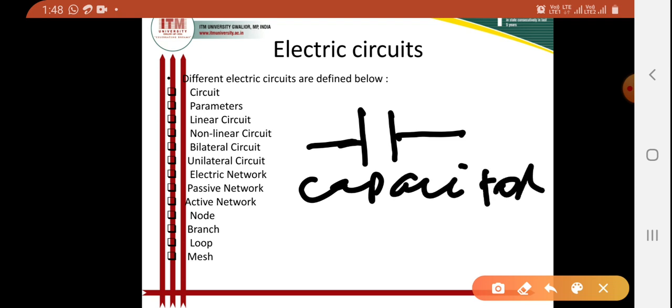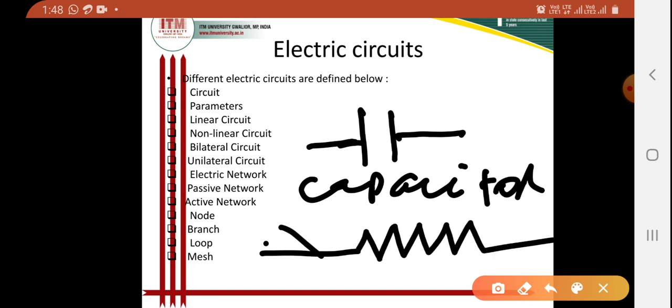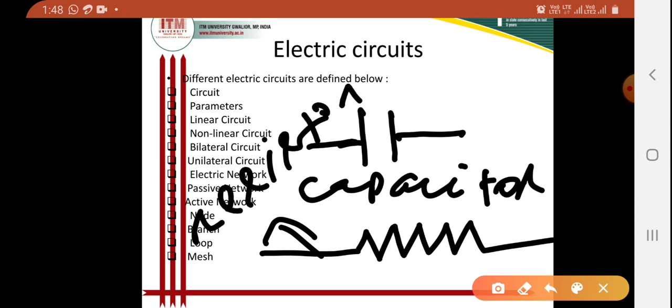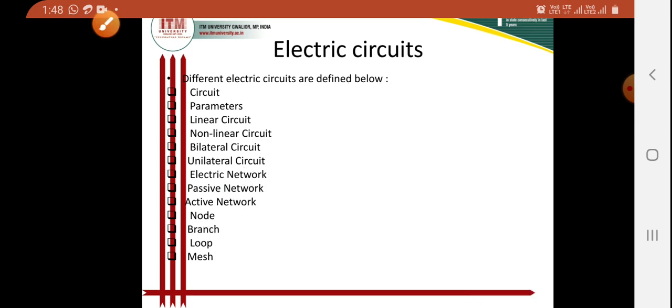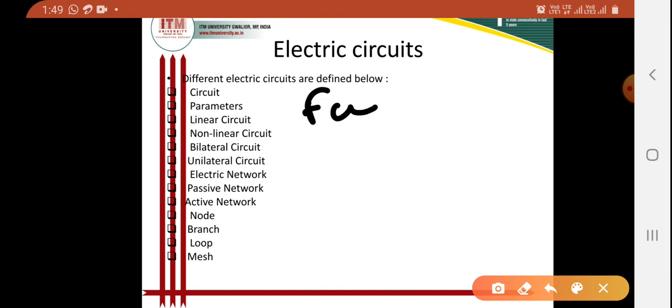Then the symbol for resistor is this. This is our symbol for resistor. Then the symbol for fuse.